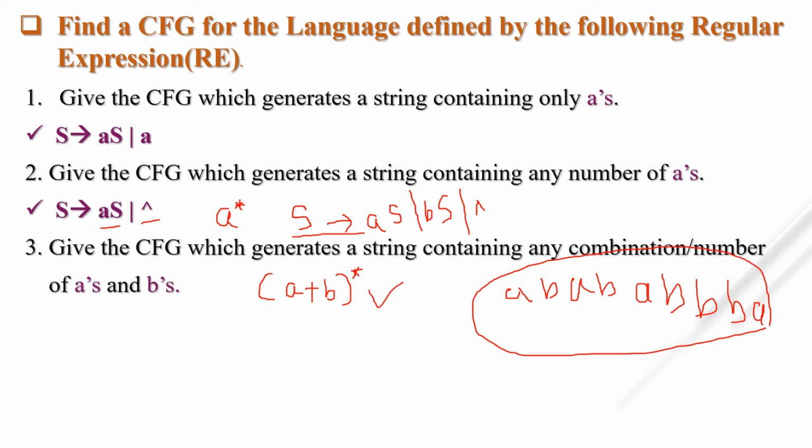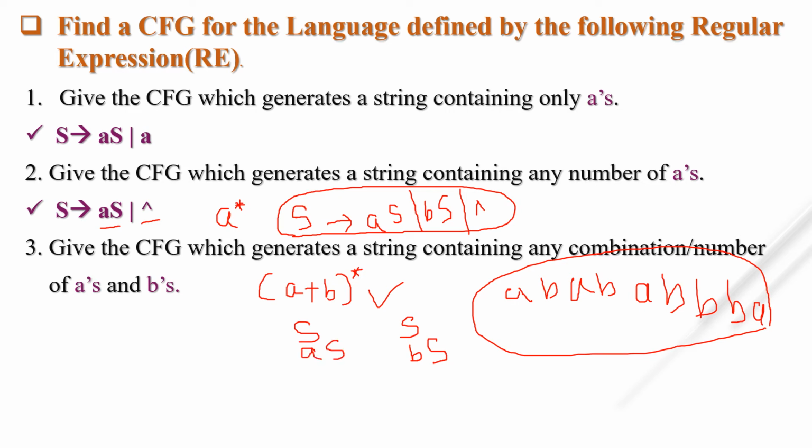So this is a context free grammar for a string containing any combination or any number of A and B. We can say any combination of A and B instead of any number of A and B. Let's see whether it is possible or not with the help of the grammar. If the string starts with B, then you have to derive S from BS. If the string starts with A, what do you derive from S? AS.